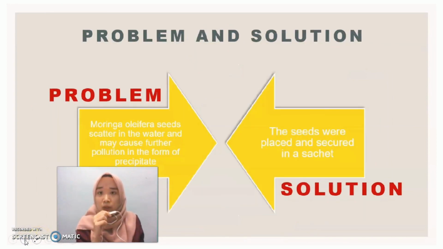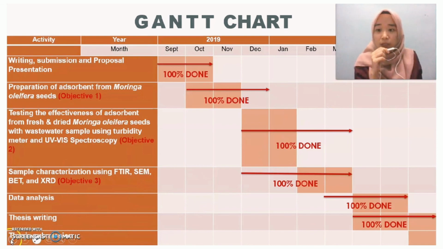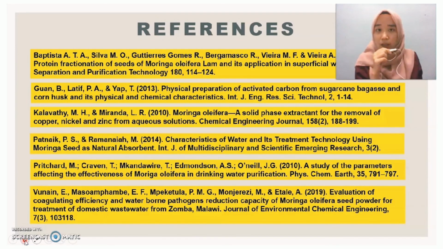This is the problem and solution that I faced during the project, and this is my Gantt chart. As you can see here, the thesis submission is the only thing that I have not done yet, and these are my references.